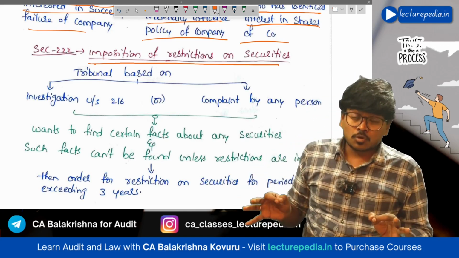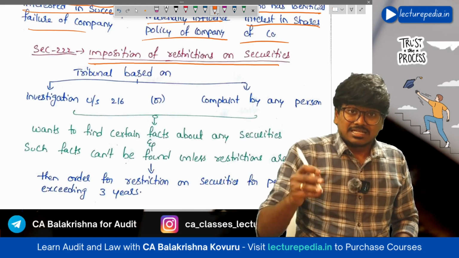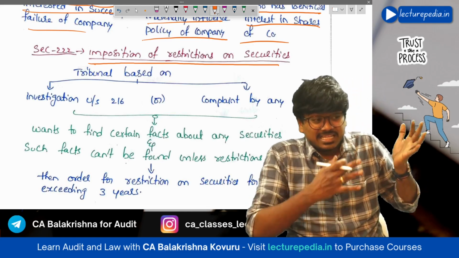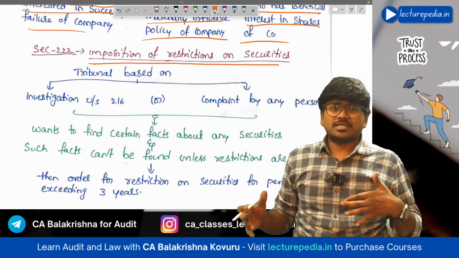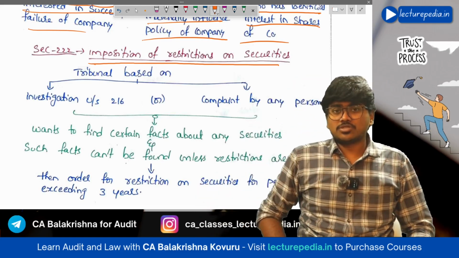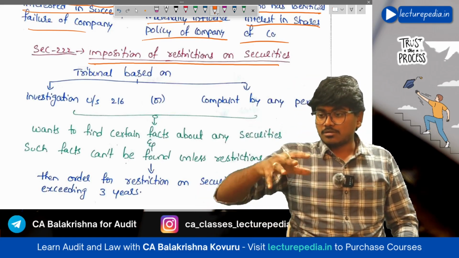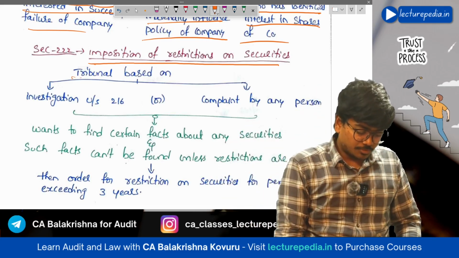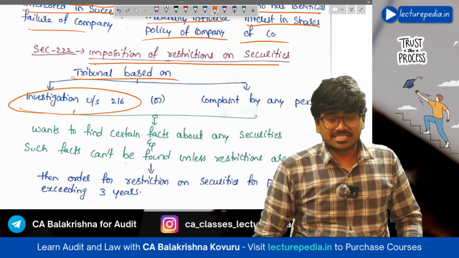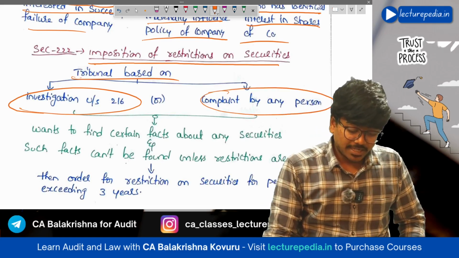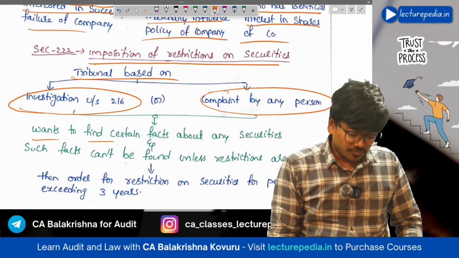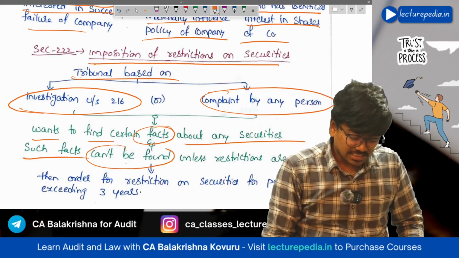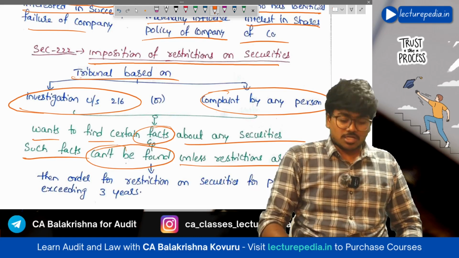So to avoid this, tribunal can impose a restriction on securities, stating that till the time investigation is completed, securities should not be sold. Okay, all the people should not sell their securities like this. See, if the tribunal, based on investigation under section 216 or complaint by any person, wants to find certain facts about any securities, then such facts can't be found unless restrictions are imposed.